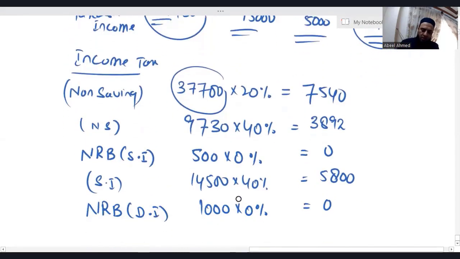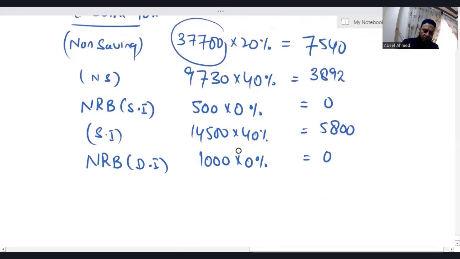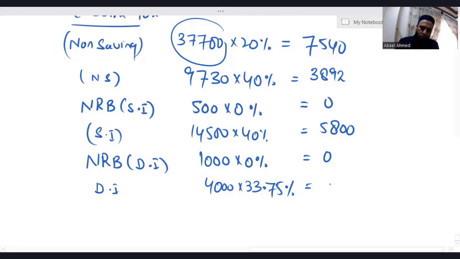Okay, so nil rate band for the dividend income is 1,000 irrespective of individual's tax paying status. And for the dividend income, whatever dividend income falls in high rate band, applicable tax rate is 33.75%, and these tax rates will be given to you. Don't worry at all. So 4,000 of the dividend income falls in high rate band, applicable tax rate is 33.75%. So 4,000 into 33.75% is 1350.